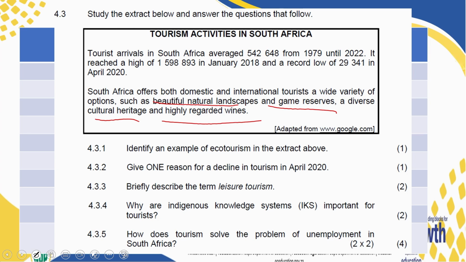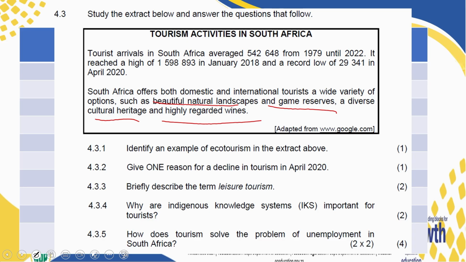Now, read the questions. After reading the questions, come back again and read the extract. It helps a lot. Read the questions, go back. You are now reading for understanding. You are now reading so that you can be guided on what to answer here.